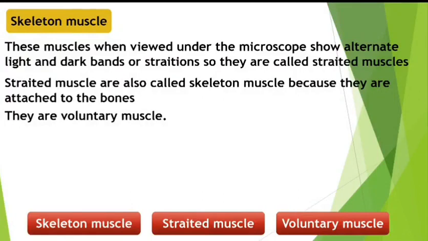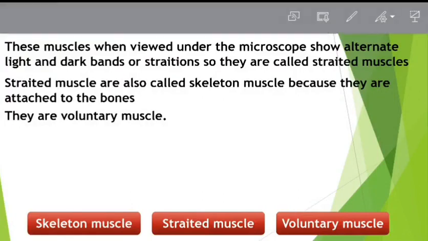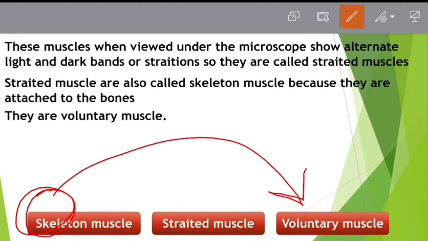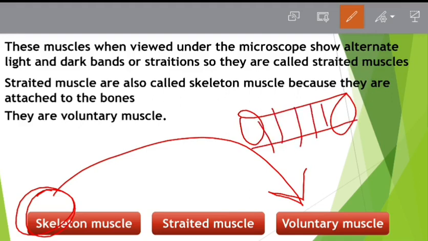What are bands? Bands are striations, alternate dark and light bands. Smooth muscles are non-striated muscles and involuntary because we cannot control them. So remember one thing: the muscle which does not have striation, we do not control it. Muscle which has striations, we control it. Striated muscle, voluntary muscle. Non-striated muscle, involuntary muscle. Simple. They are smooth muscle. They do not have striations, so they are called non-striated or smooth muscle. They are involuntary muscles. Now where are they located?